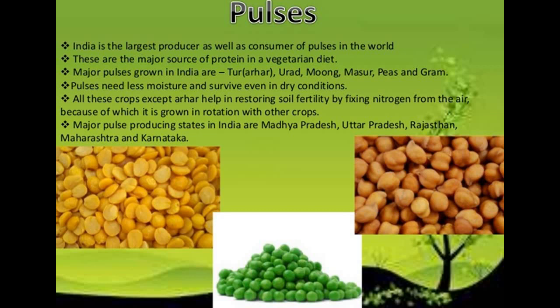All these crops except arhar help in restoring soil fertility by fixing nitrogen from the air, because of which they can grow in rotation with other crops as well. And major pulse producing states in India are Madhya Pradesh, Uttar Pradesh, Rajasthan, Maharashtra and Karnataka.